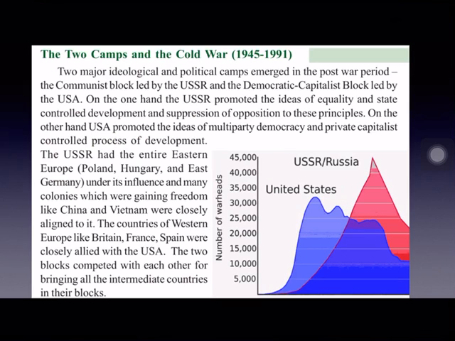And these two power blocs, USA and USSR, competed with each other for bringing all the intermediate countries into their blocs. That means whatever countries got independence after the Second World War, newly independent countries, they were forced to join their bloc by USA and USSR.